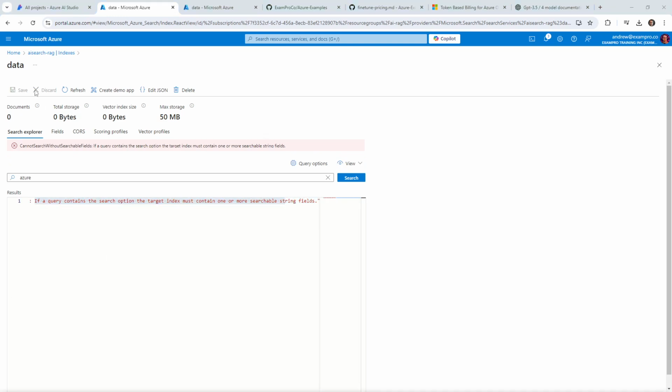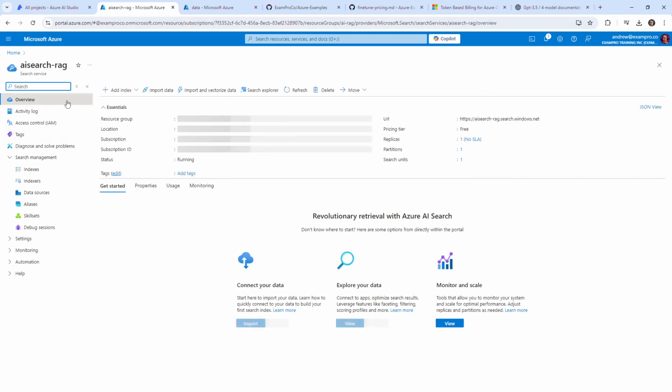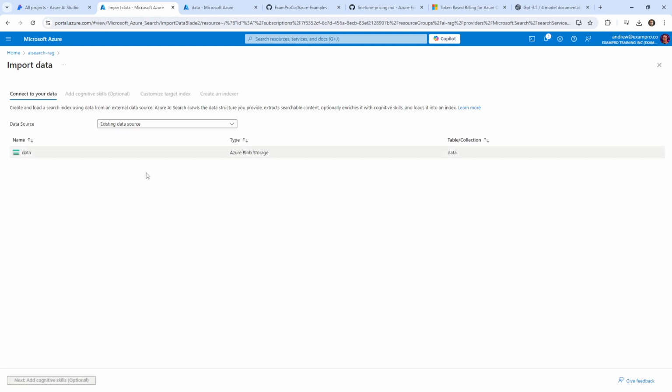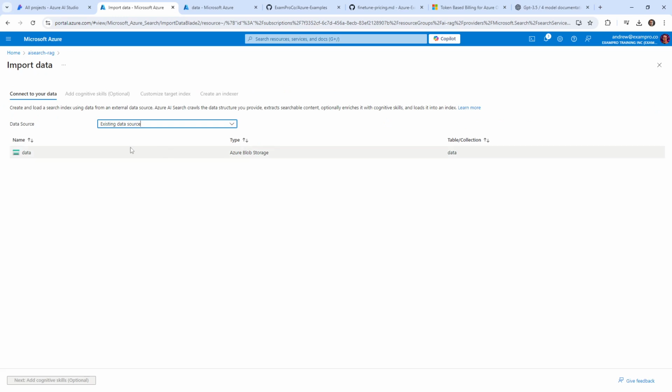All right, so I didn't get a clear answer, but while researching, I did find something interesting that I did not notice. There's this import data option. I'm not saying we're going to use it right now, but apparently it will do a lot of the work for us. Here we have an existing data source. Actually, it shows up. Maybe we can use it because we do have the data here, and maybe it can create that index for us.